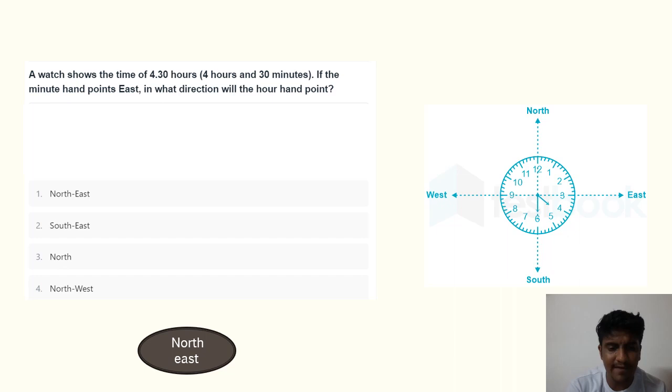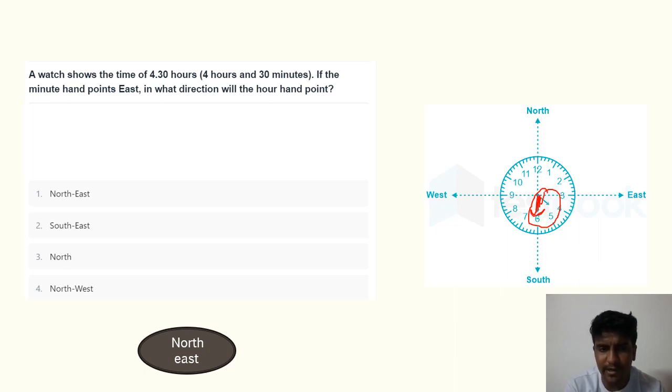Now next up we have the clock and the directions of the clock. Here there is a question: a watch shows the time of 4:30. If the minute hand points to the east, in what direction will the hour hand point? The longer one is the minute hand.